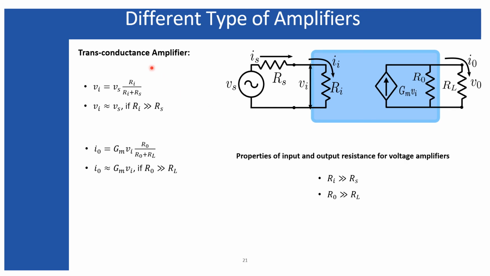Now the transconductance amplifier. For the transconductance amplifier, the output is a current signal whereas the input is a voltage signal. Therefore, the input impedance must be very much greater than the source impedance in order to get the entire applied voltage across the input impedance of the device, and the output impedance also must be very much greater than the load impedance in order to get the entire current to flow through the load impedance. So these are the properties of the four amplifiers.